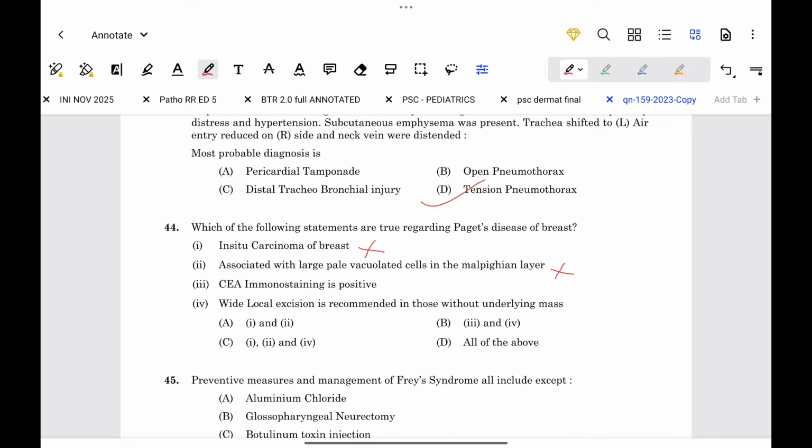CA immunostaining is positive. False. True. Why local excision is recommended in those without underlying mass? Correct. So option 3 and 4 are the correct answer. Next.